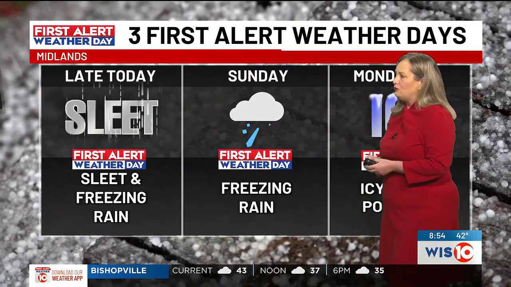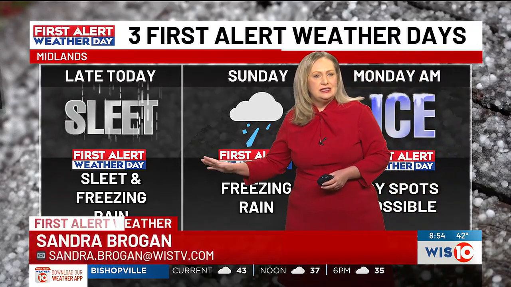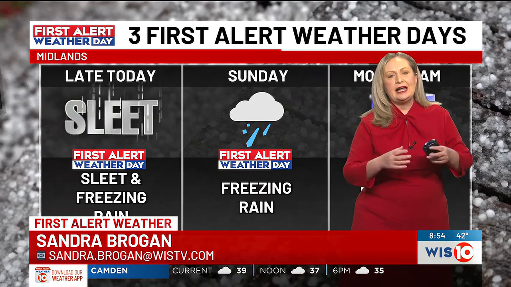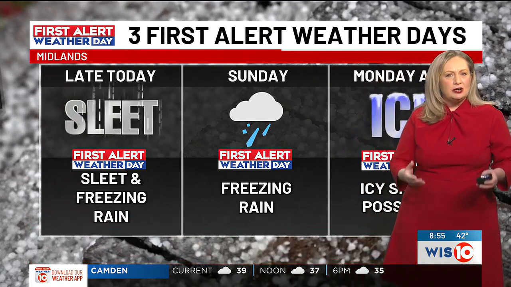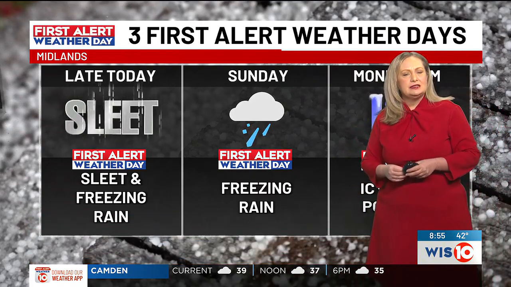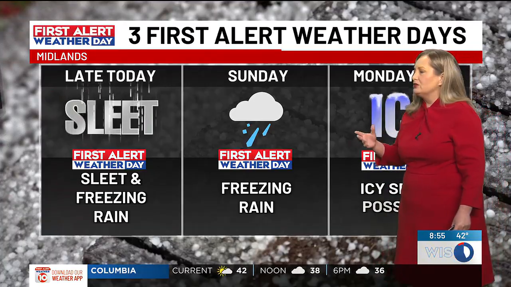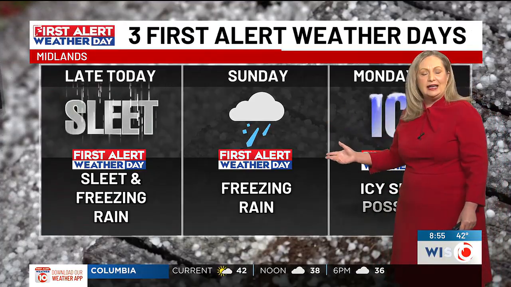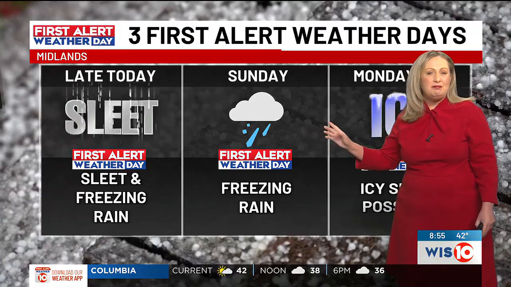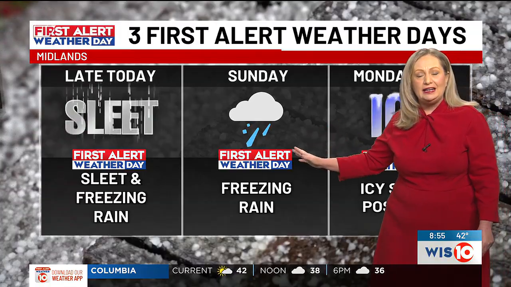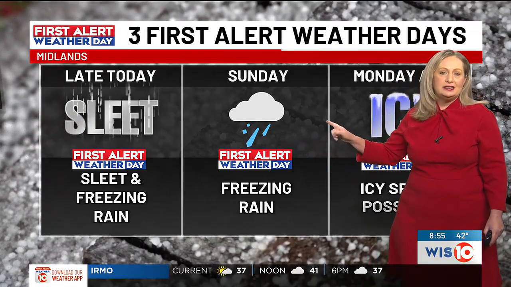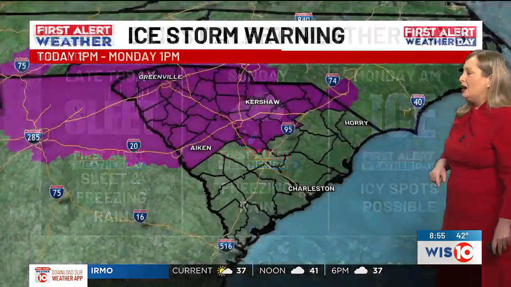But timing things out for you for later today, mainly this evening, that's when we could see that wintry mix, that sleet and freezing rain mixture starting to develop across portions of the Midlands, especially farther north and west, as that moisture starts to work in over the cold air. But by later tonight into tomorrow morning, we're looking at mainly just freezing rain, and this is when we are likely to start to see those ice accumulations across the area.